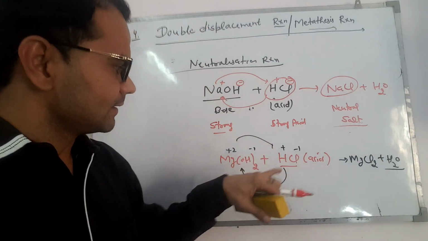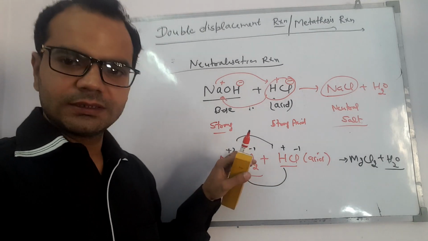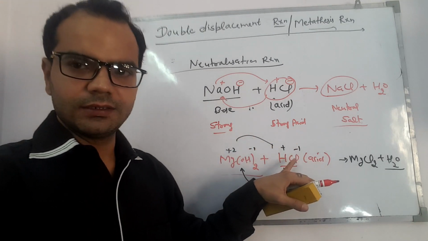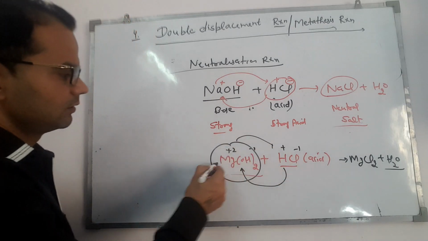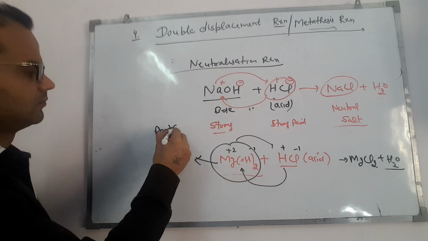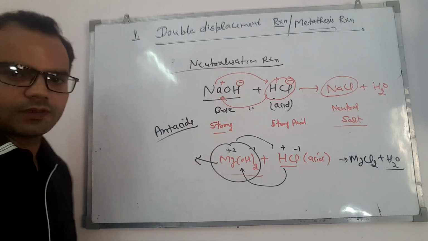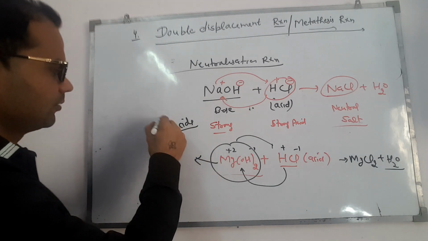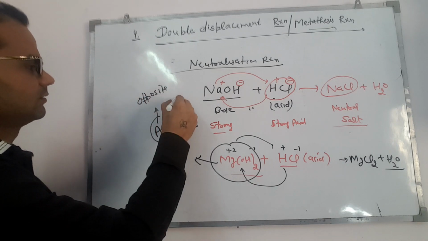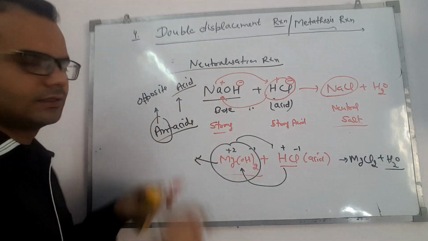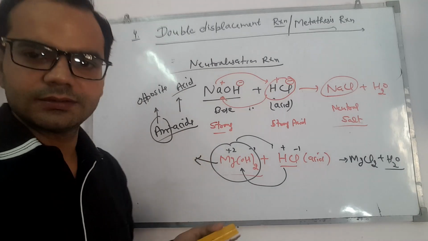In medical science, there is a term given to the basic salts which neutralize the acidic effect in a stomach. Those salts are called antacids. As the name indicates, they are opposite of acid. Opposite of acid is base.